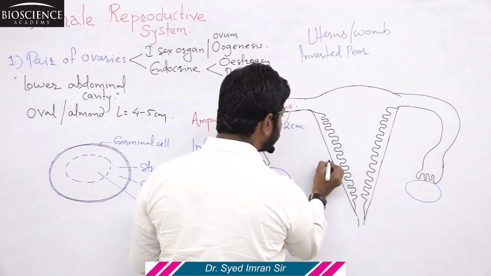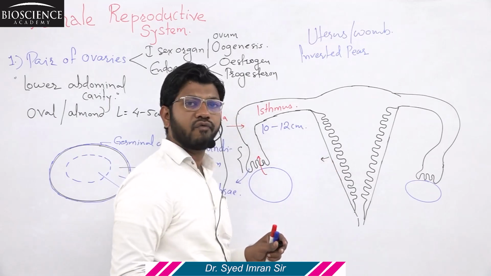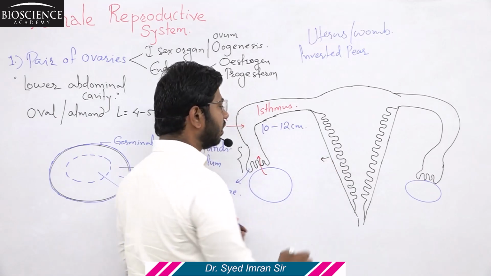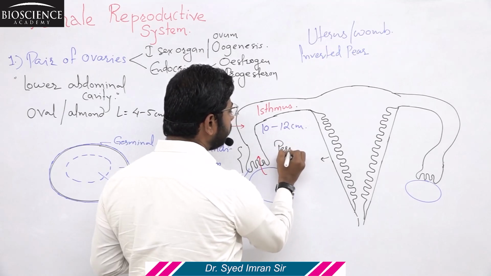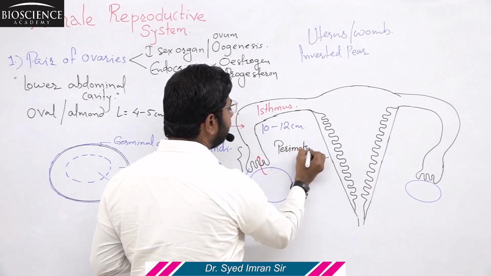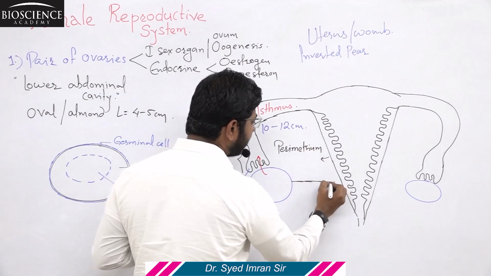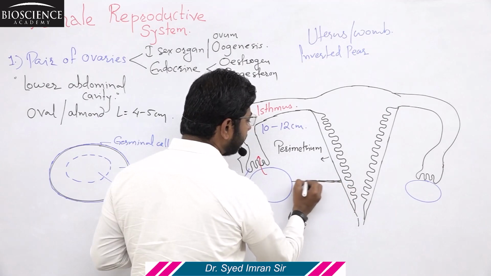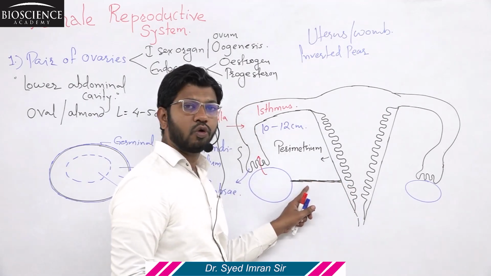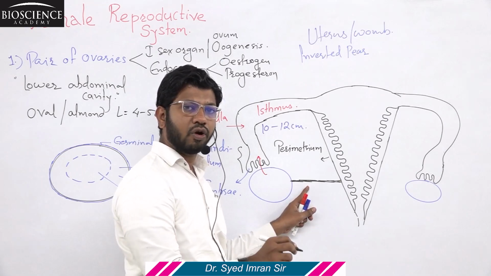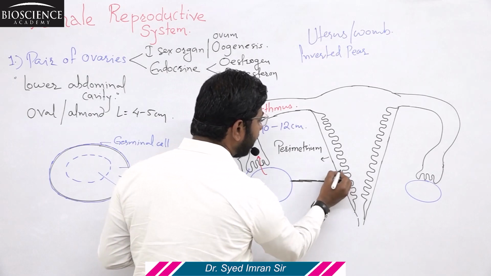The outermost wall is made up of a very thin membrane. The thin membranous outermost wall of the uterus is known as the perimetrium. The perimetrium performs the function of attachment, attachment through the ligament with the ovary wall, and this ligament between the ovary and the perimetrium wall of the uterus is called the ovarian ligament.